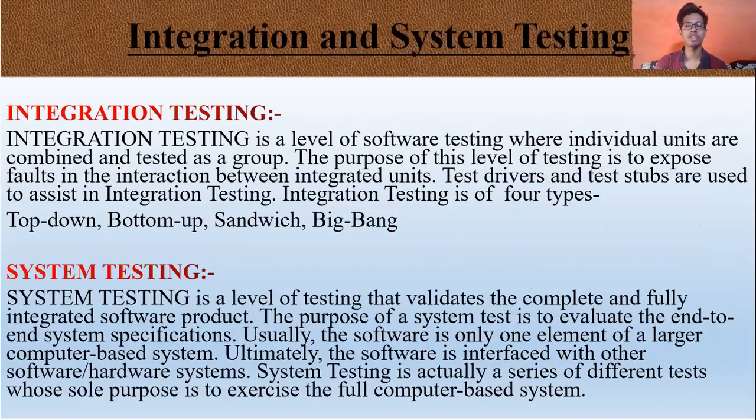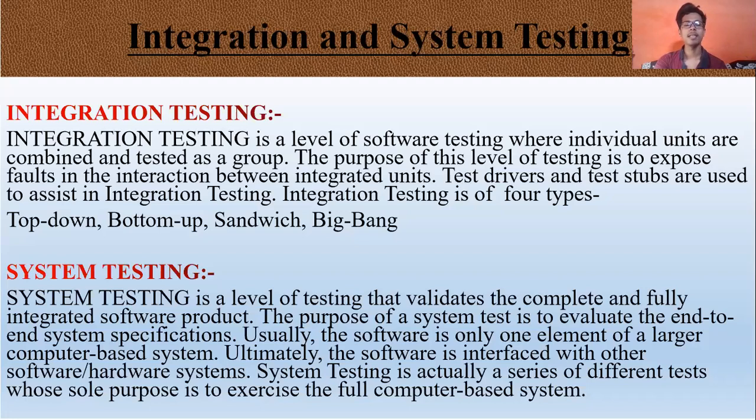Second is integration and system testing. In integration testing, the objective is to take unit-tested components and build a program structure that has been dictated by design. Integration testing is a testing in which a group of components are combined to produce the output. Integration testing is of four types. First is top down, second is bottom up, third is sandwich, and fourth is big bang.